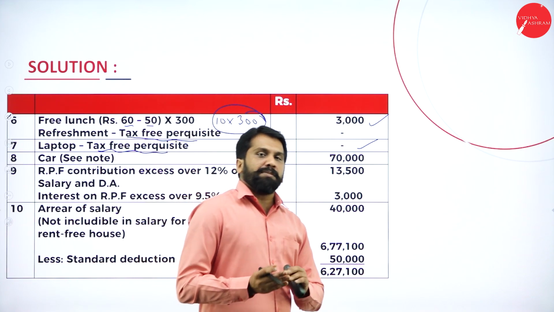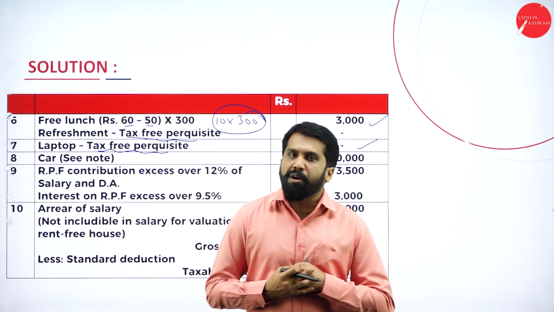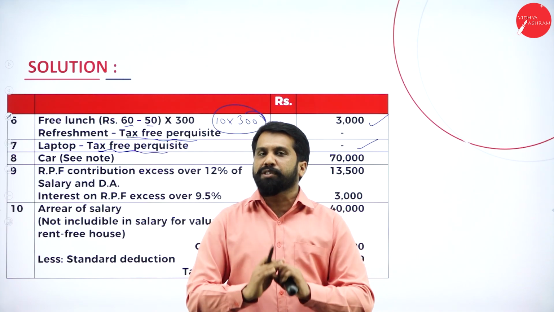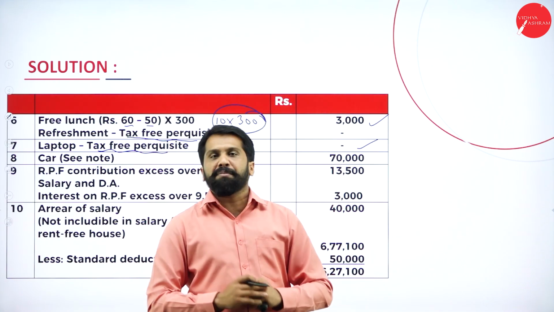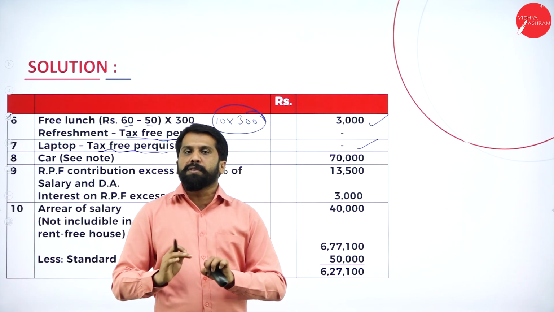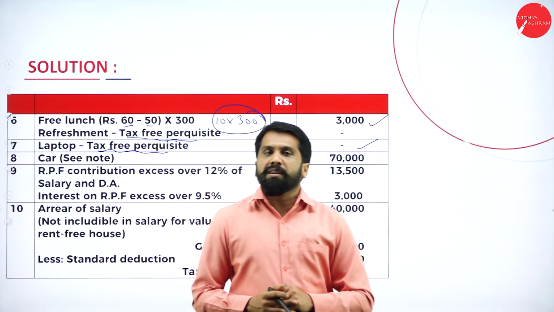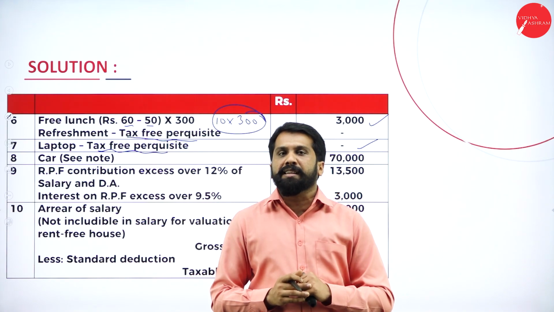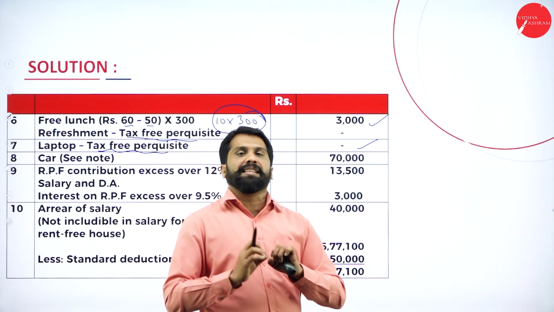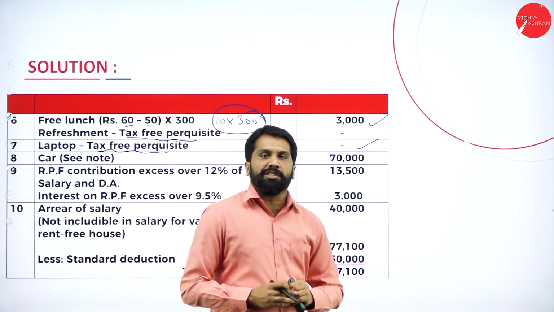Now, why is it personal as well as official? For example, I am the boss, you are the employee. Assumption. Let it be you are the boss, I am your employee. Now, you have given me a laptop to work at home. At home, it is not guaranteed that I'll do only official work on the laptop. I may save my personal images also.